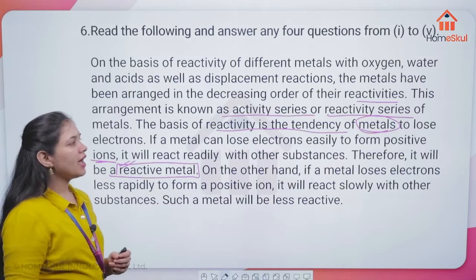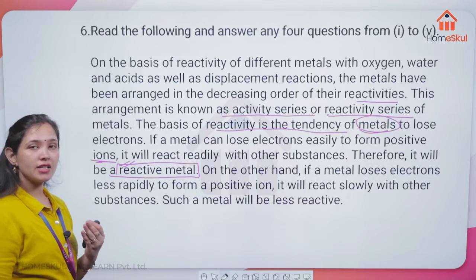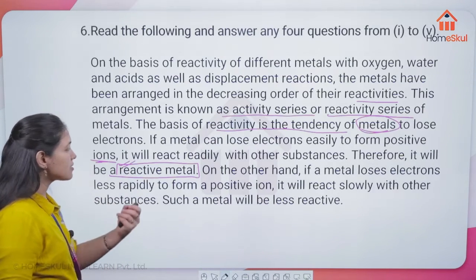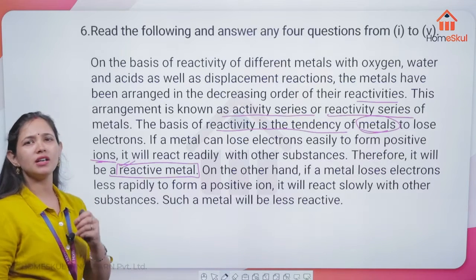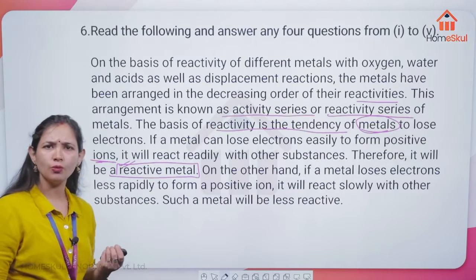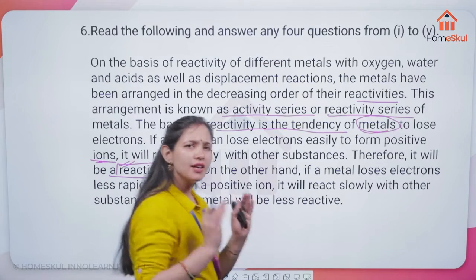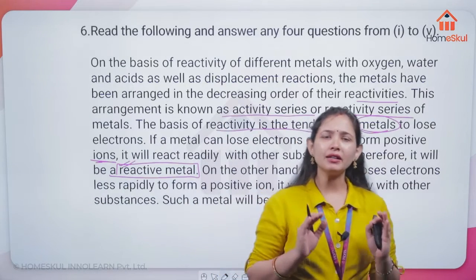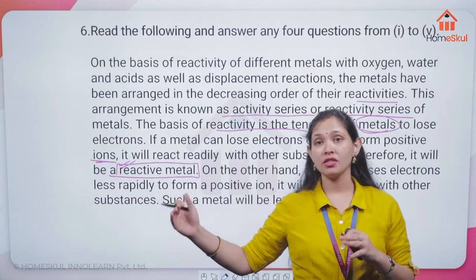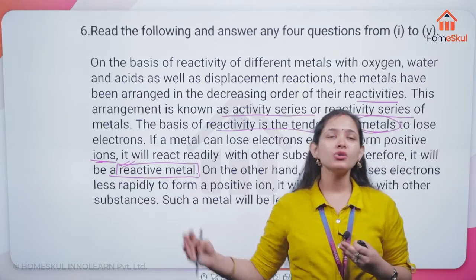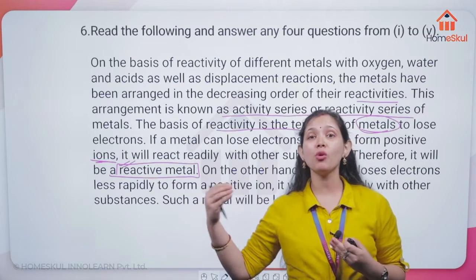On the other hand, if a metal loses electrons less rapidly to form a positive ion, it will react slowly with other substances. And that is true. If a metal has a very high tendency to lose electrons to form a cation, obviously it is going to be more and more reactive.